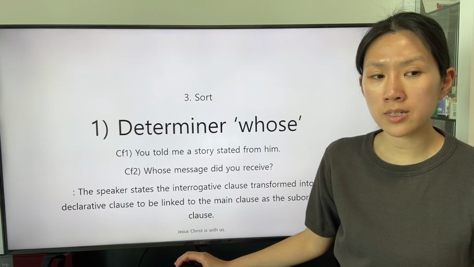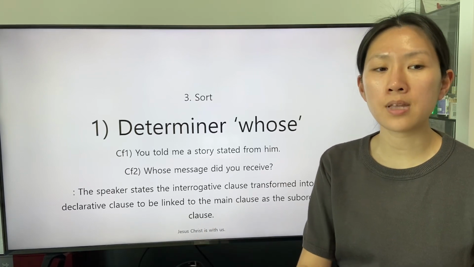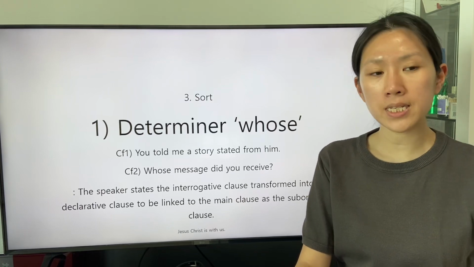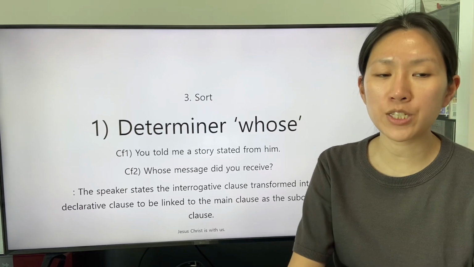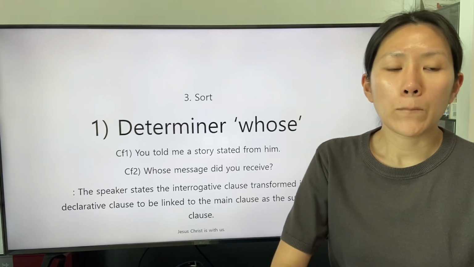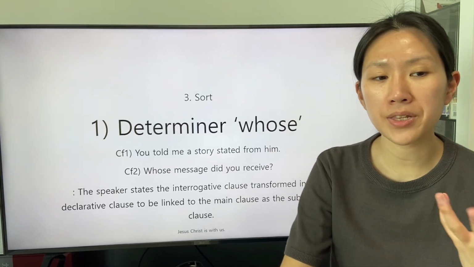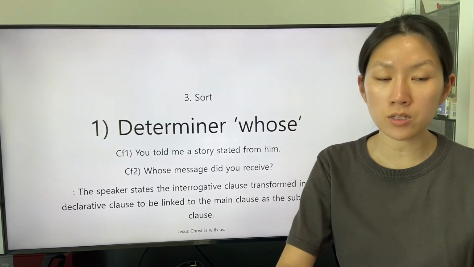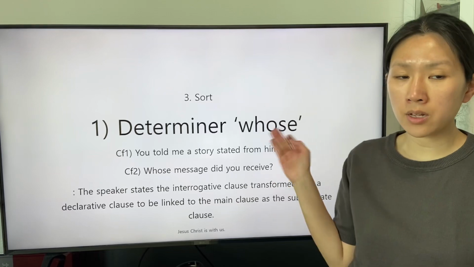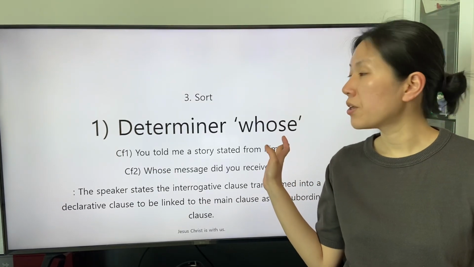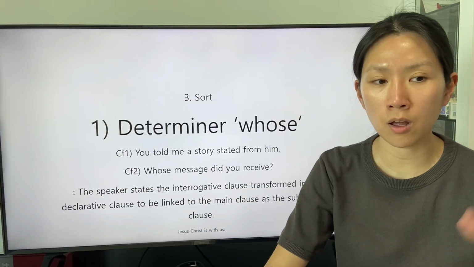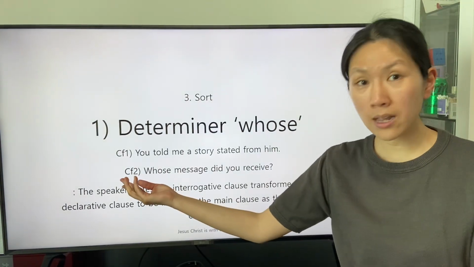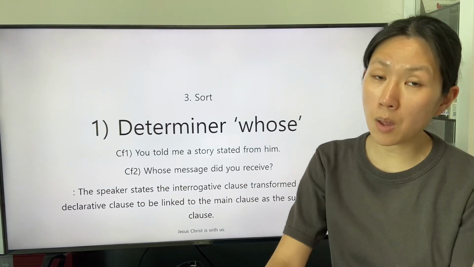The first clause is this: you told me a story stated from him. The second clause is this: whose message did you receive? The speaker states the interrogative clause transformed into a declarative clause to be linked to the main clause as the subordinate clause. The first clause becomes the main clause, and the second clause becomes the subordinate clause.